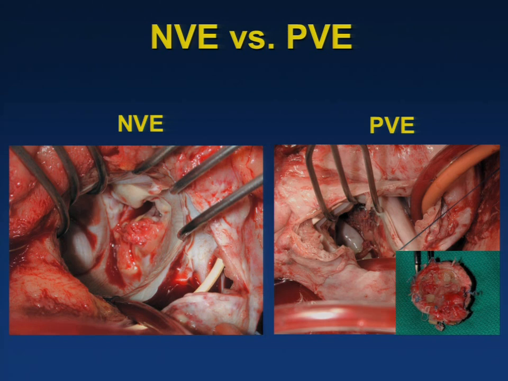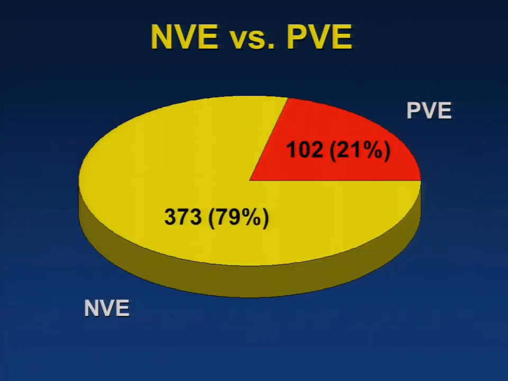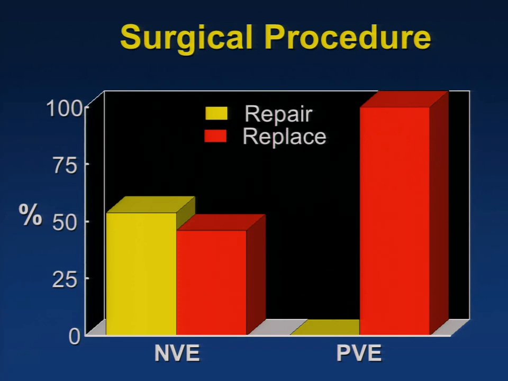So first we look at native versus prosthetic. Out of these 475 patients, about 80% had native valve endocarditis, and the rest had prosthetic valve endocarditis. When we look at what was done for them, we were able to repair more than half of the patients with native valve endocarditis. Obviously, all the prosthetic valve patients underwent another valve operation.